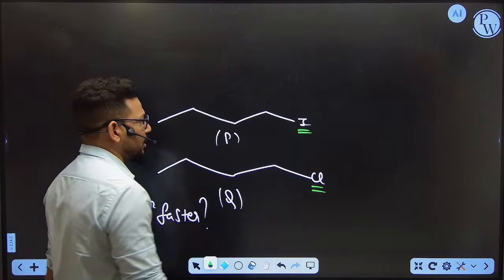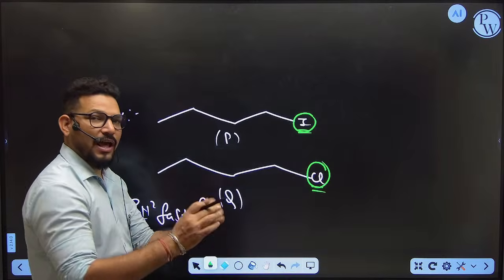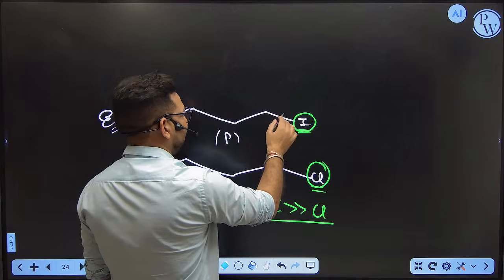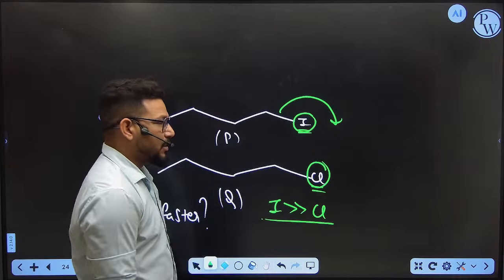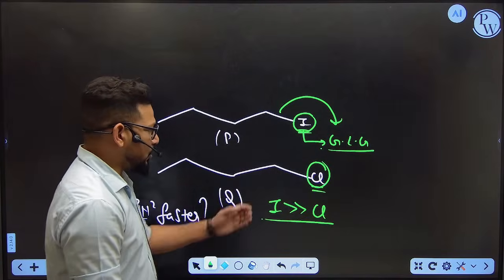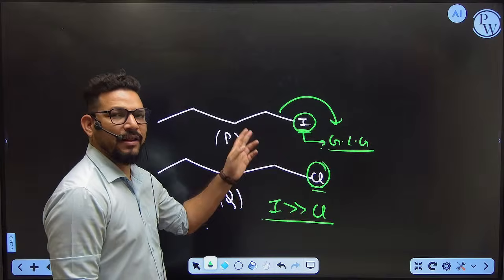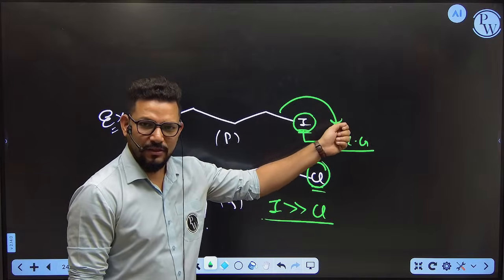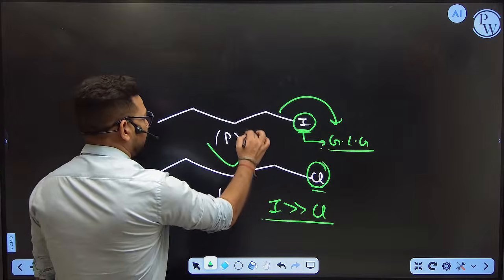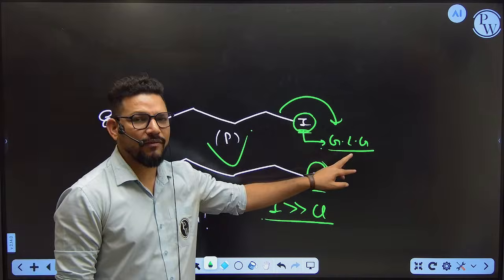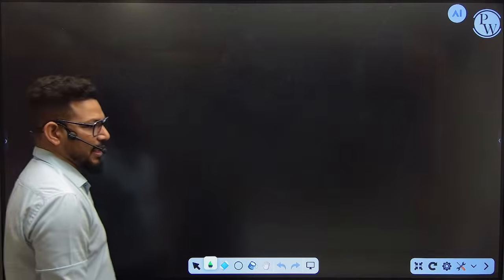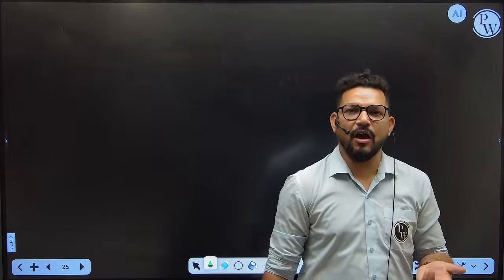But the thing is, in iodine and chlorine, iodine has a larger bond length because the iodine atomic size is more than chlorine. It has a larger bond length, so the bond is getting weaker. So it can easily leave. That's why iodine is a good leaving group here. Correct? And chlorine is not a good leaving group. Then suppose you want to define a reaction, iodine is going to leave very fast, so this reaction is going to be very smooth. So where is SN2 getting faster here? Because iodine is a good leaving group compared to chlorine. I hope you understand what SN1 is, what SN2 is, how we define SN1 and how we define SN2.